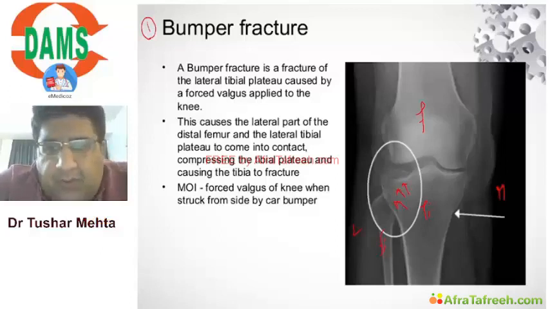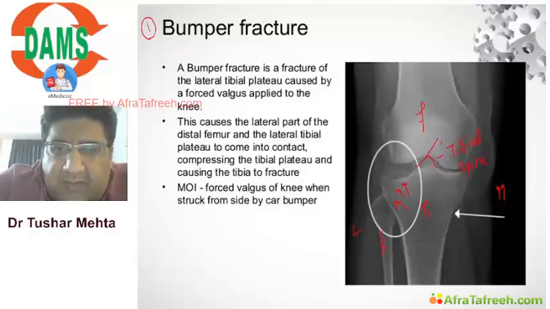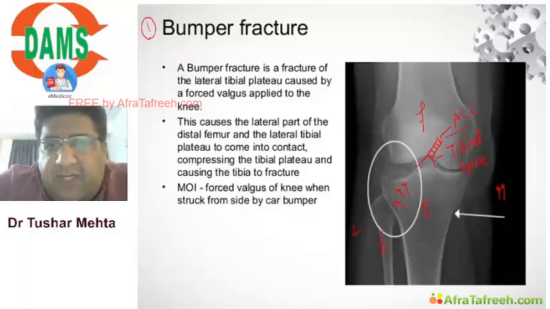Now those who don't know, let me tell you, there is a small bony prominence here. This small bony prominence is called the tibial spine, and yesterday in the topic of knee I told you that there is a ligament which gets inserted onto the tibial spine, and this ligament is called the anterior cruciate ligament.